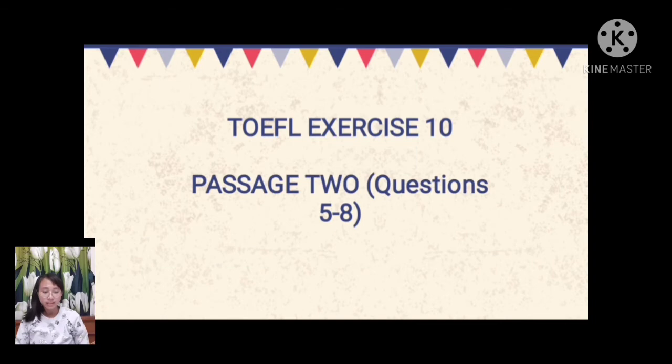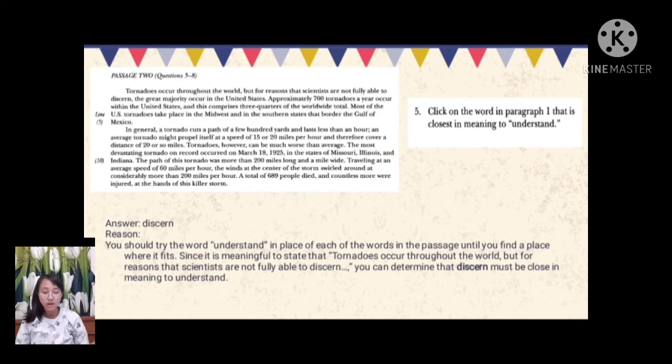Number 5. Click on the word in paragraph 1 that is close in meaning to understand. The answer is discern, because you should try the word understand in place of each of the words in the passage until you find a place where it fits. Since it is meaningful to state that tornadoes occur throughout the world, but for reasons the scientists are not fully able to discern, you can determine that discern must be close in meaning to understand.